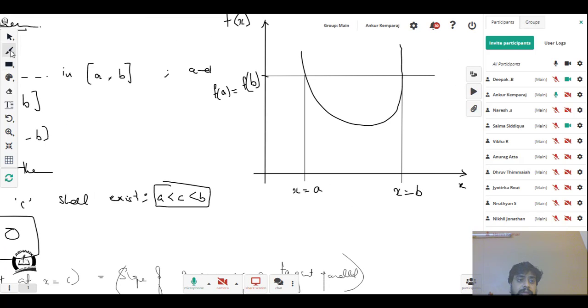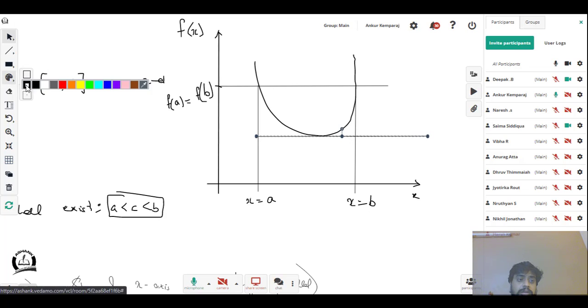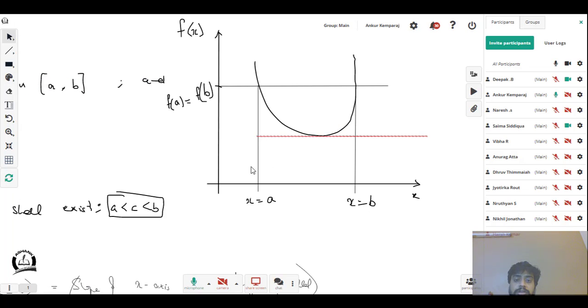That means, where is my tangent? It is a line parallel to the x-axis. So I'm going to copy that line, paste it there, and move it till I get that. I'm going to make it red in color. Done. Are we all good with this?